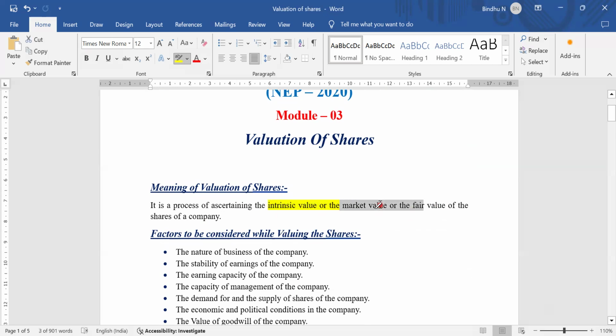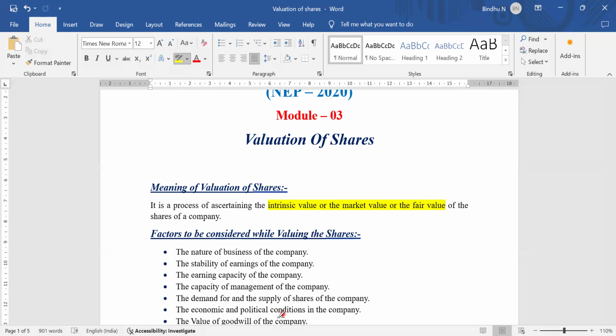valuation of shares. We use valuation of shares to analyze the market value of a share. To identify how much value I have in the share market, we use the valuation of share method. This simple meaning may come for a 2 marks question. It is a process of ascertaining the intrinsic value or the market value or the fair value of the shares of a company. They identify the value of the company's shares.